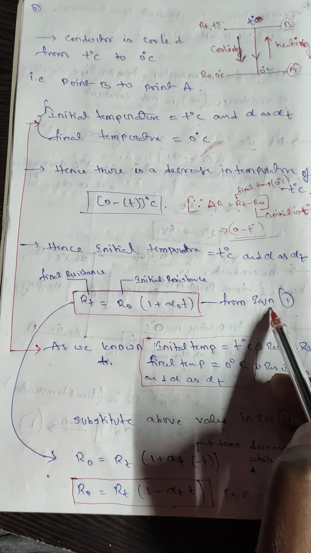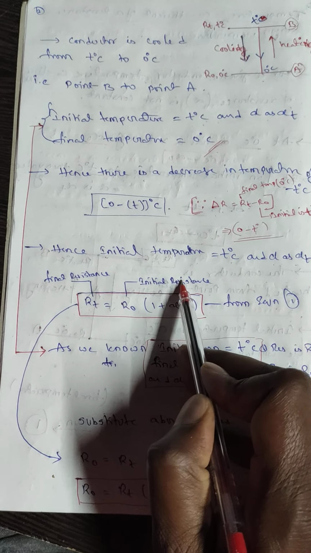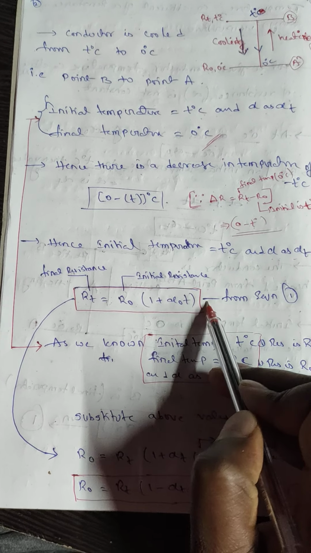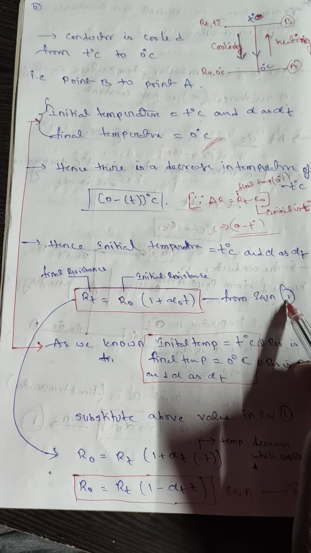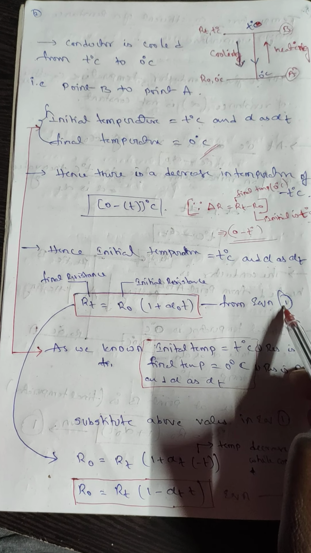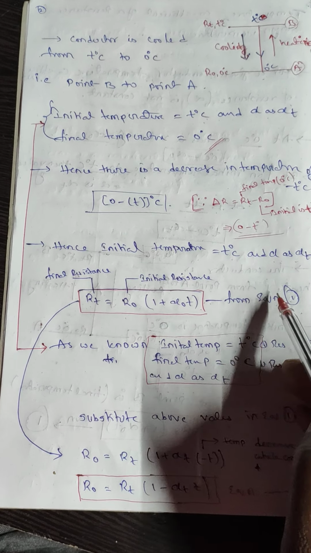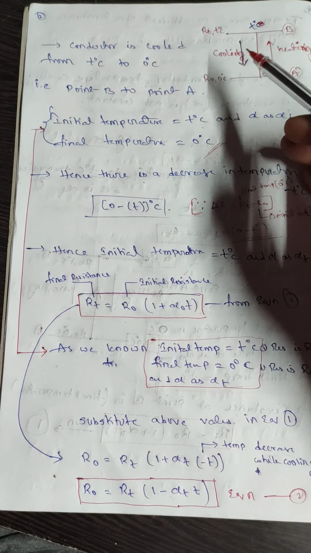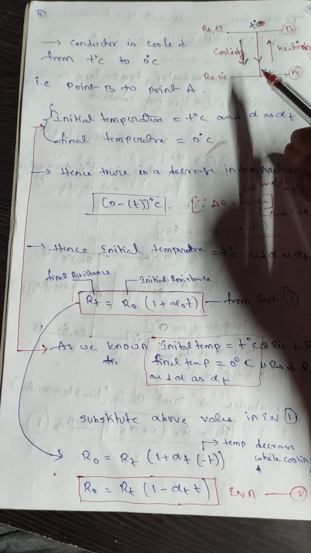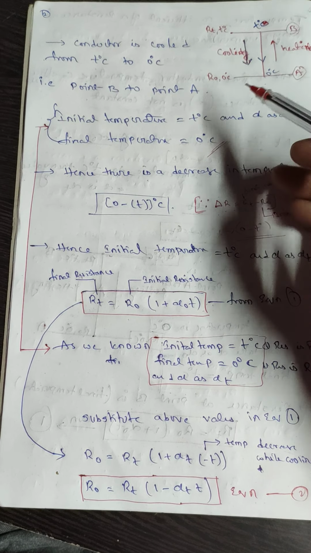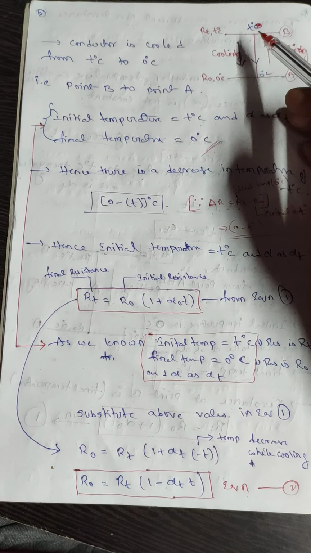From equation 1, RT will be the final resistance. As we know, R naught is the initial resistance, and 1 plus alpha naught T is the factor. We are taking this equation 1 which was discussed in the previous topic. Total resistance is equal to R naught into 1 plus alpha naught T. Applying this to the conductor cooled from T degrees to 0 degrees Celsius, the initial temperature will be T degrees.